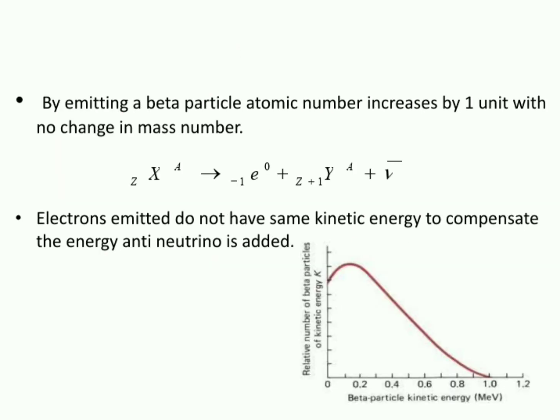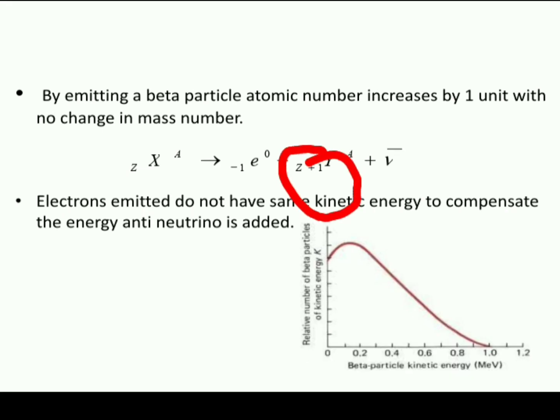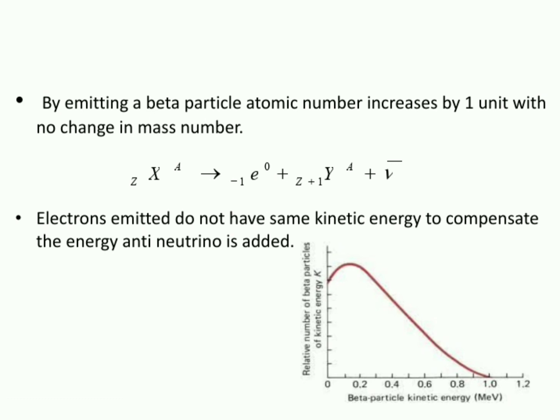So look at the reaction now. By emitting an electron, ZXA is the parent nuclide. It is emitting −1e0, an electron. Atomic number is increasing by 1 unit, and there is no change in mass number.